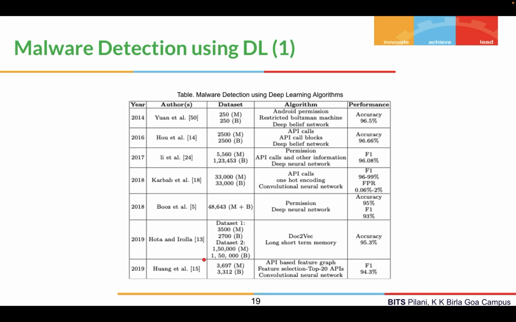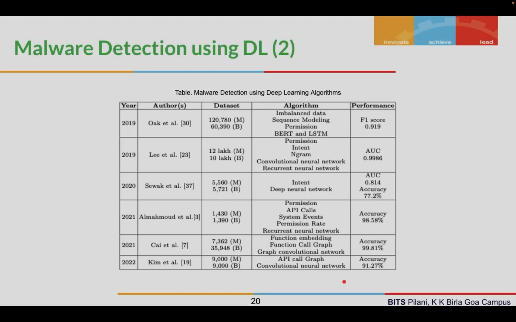Now let's move on to malware detection studies using deep learning. Initially, in 2014, we can see a small dataset, but using permissions, a restricted Boltzmann machine and deep belief network achieving a high performance of 96.5%. In 2018, we have several studies that have used larger datasets and achieved good performance using convolution neural networks and deep neural networks. In 2019 also, we have a feature graph representation using a convolution neural network. They have achieved a 94.3% F1 score.